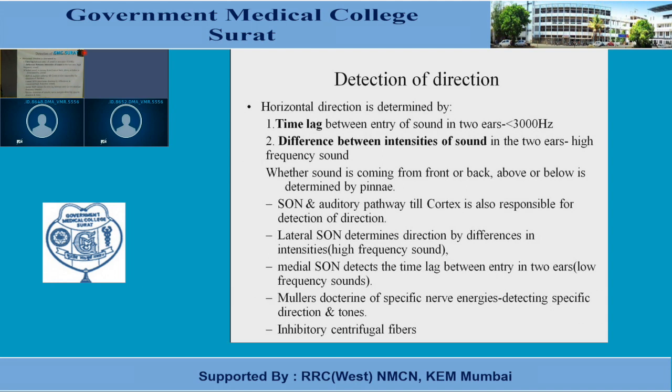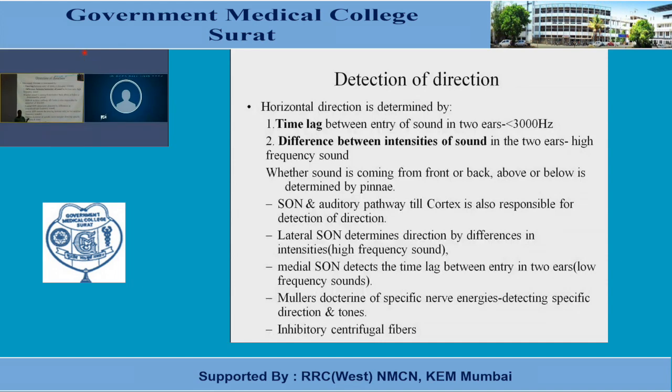One is the mechanism of time lag between the entry of sounds into the two ears. That means there will be a difference in the entry of sound in the two ears. If the source of sound is near the left ear, then the sound entering the left ear will reach the central nervous system ahead of the sound entering through the right ear.